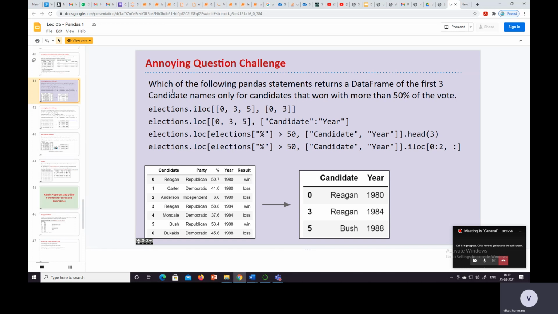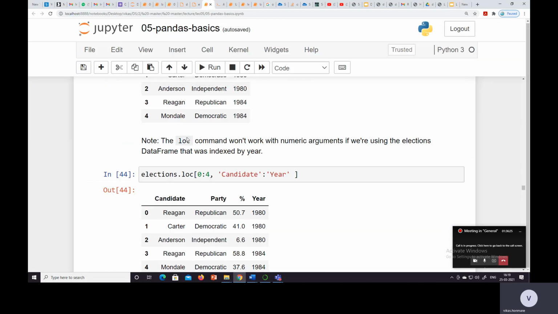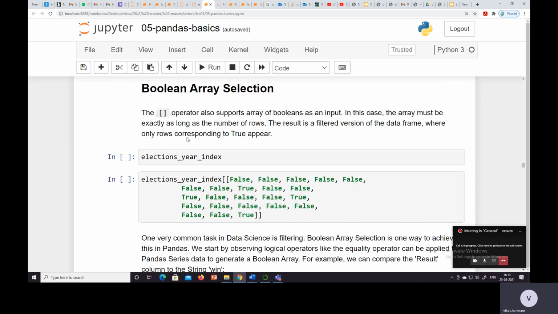The question is: which of the following pandas statements returns a data frame of the first three candidate names only for candidates that won with more than 50% of the vote? So we want the first three candidates who have more than 50% of the vote and who won the election. Okay, so let's go here and try to search from this table, election.csv.